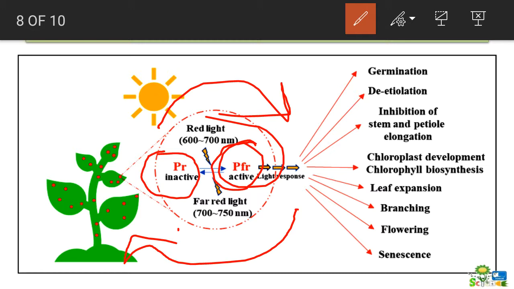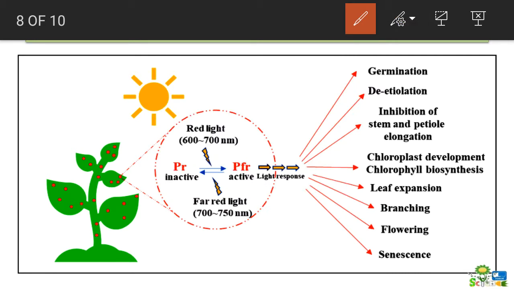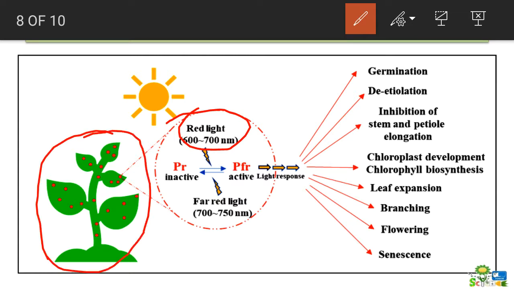In short day plants, consider the inhibitory effect of red light during the critical dark period. If the plant is exposed to the critical dark period and suddenly gets exposed to red light, which inhibits flowering, in that condition the inhibitory effect of red light can be reversed by exposing the short day plants to the far red light region.